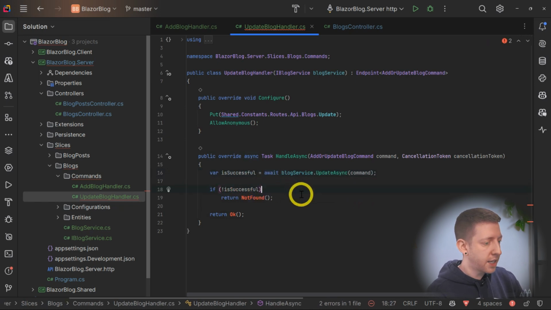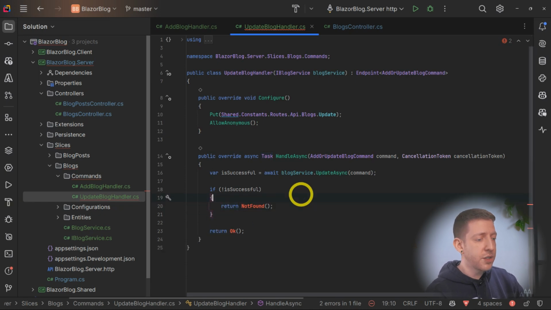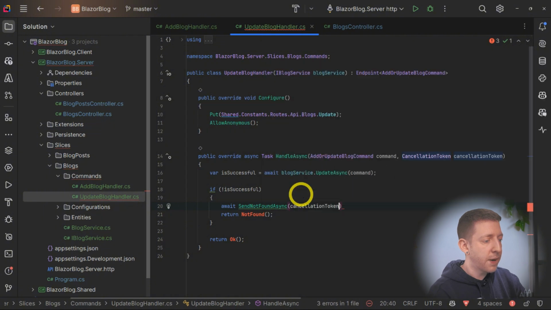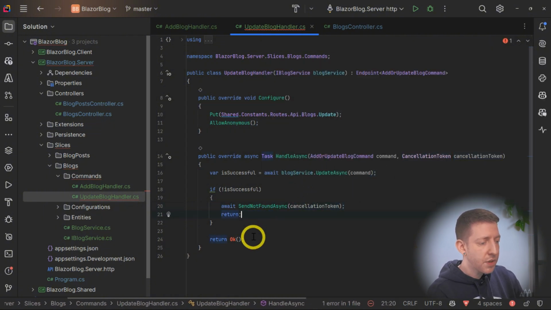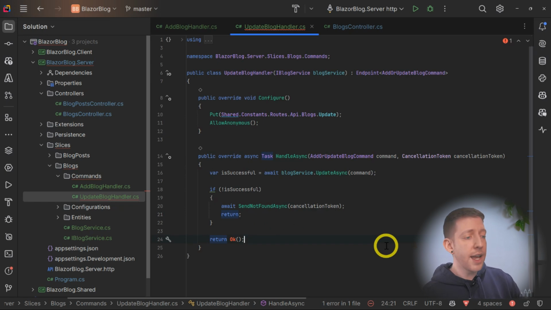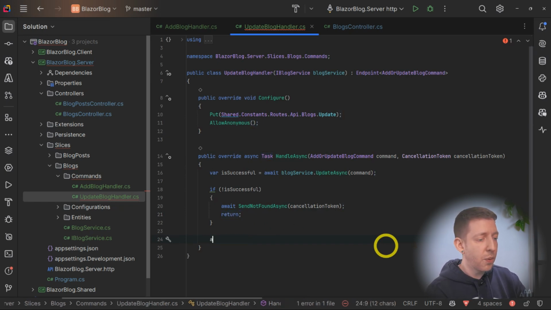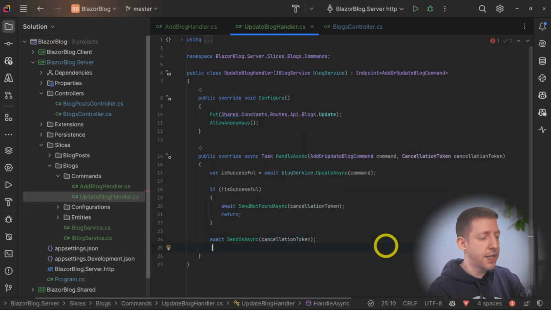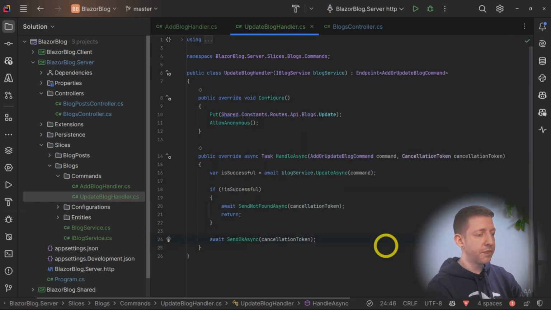If it's not successful, the way we return not found with FastEndpoints is to call await SendNotFoundAsync, and we can pass the cancellation token there as well, and then we simply return. And to return OK, we simply call await SendOkAsync, again passing the cancellation token. So that's the update blog handler complete.